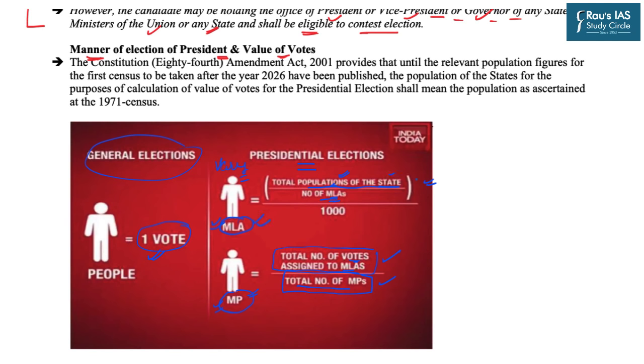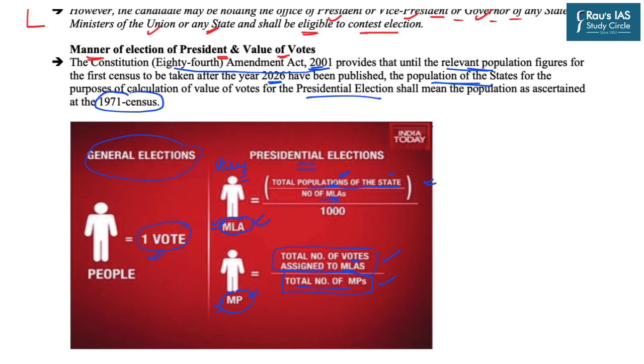In this context, the 84th Constitutional Amendment Act 2001 is very significant because it provided that until the relevant population figures for the census after the year 2026 are published, the population of the states for the purpose of calculating the value of the votes in the presidential election shall mean the population as ascertained at the 1971 census.